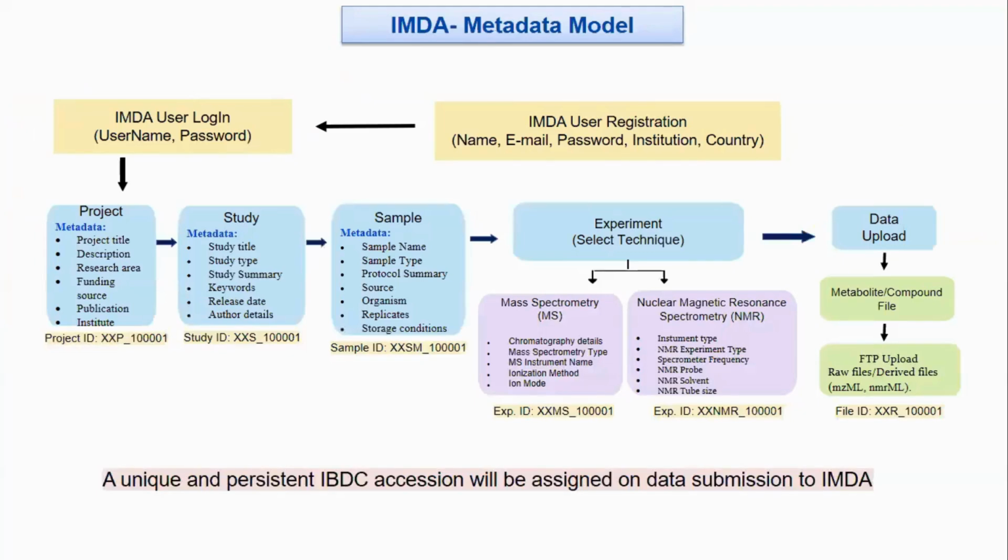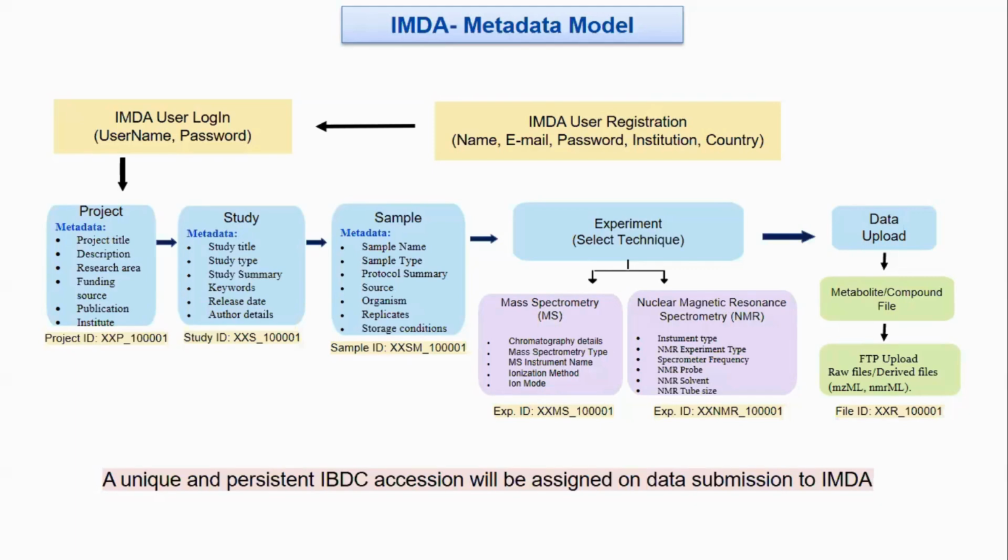This is the metadata model of IMDA. When you open the IMDA site, the user first registers in the IMDA database by entering the name, email, password, institution, and country. Then they move to the login section by entering their username and password. After login, they land on the project registration page. The first step is the project registration, where the user needs to enter all the details of the project. Then the study registration, where they enter the study details. Then the sample details, then the experiment details.